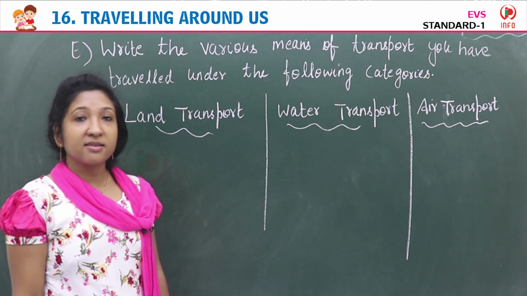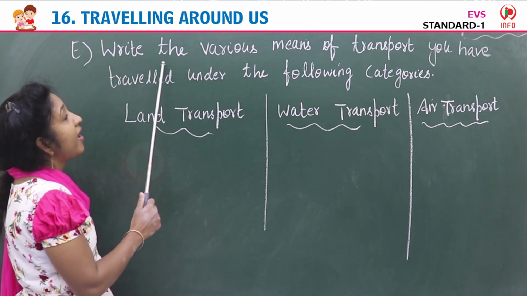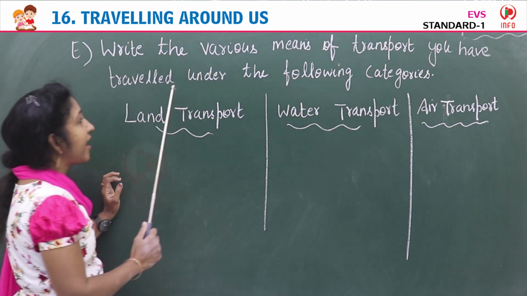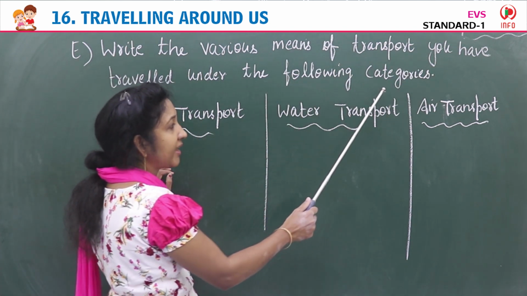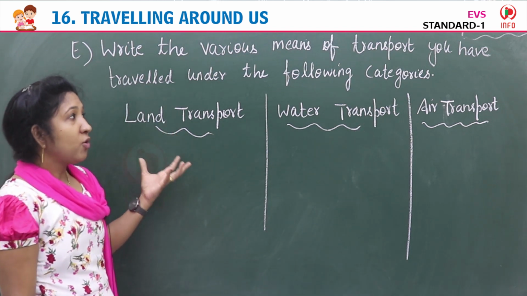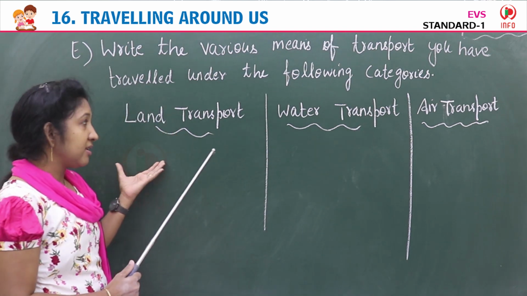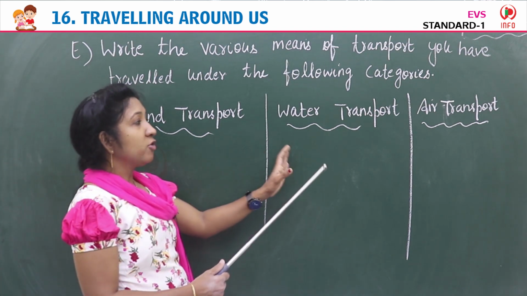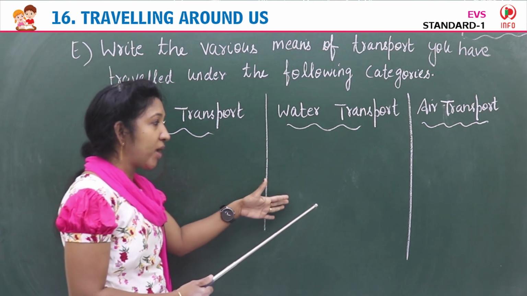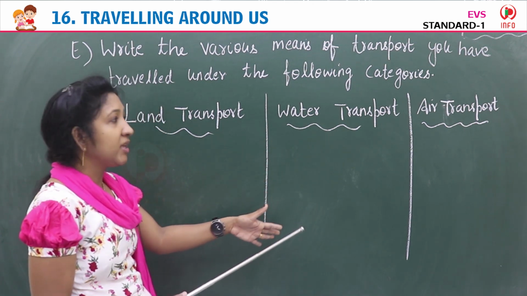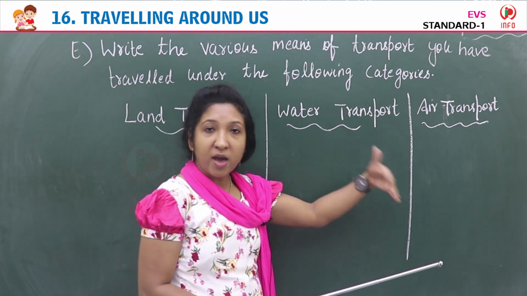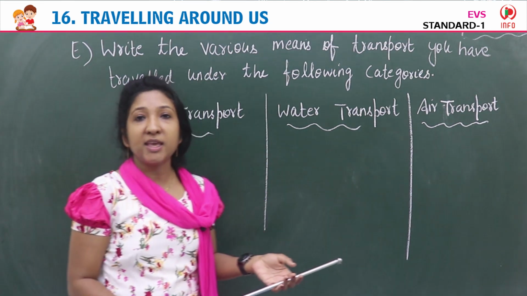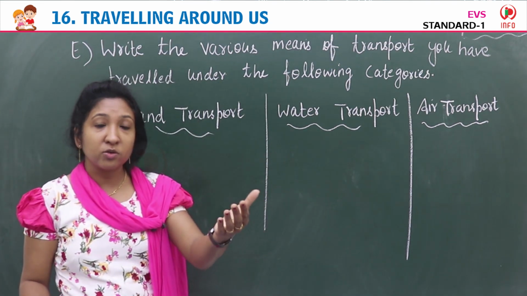Children, our next exercise E. Write the various means of transport you have travelled under the following categories. Yes, if you have travelled in any land transport, you can write the names of that means of transport here. If you travelled in any water transport, you can write the names of those here. And if you have travelled by any air transport, then you can write the names here. It's up to you.